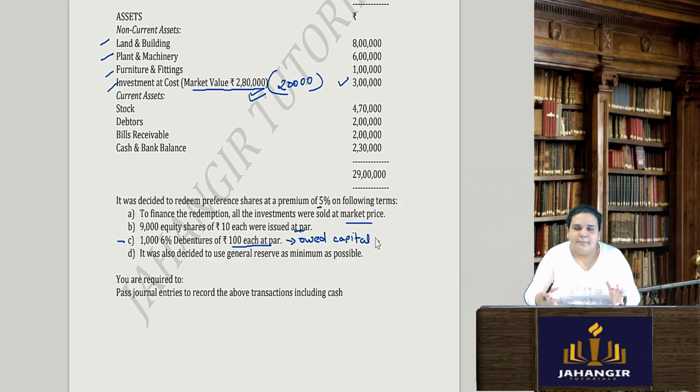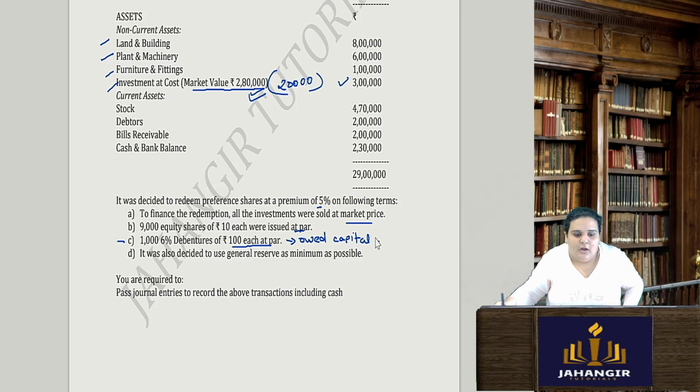They are saying they need a little more money in the bank, so they are issuing debentures as well. With that money you cannot redeem your preference share capital. Okay, you do not get confused over here. It is just for the purpose of having more money in the bank account, like how you would go to a bank and take a loan. Similarly, you are just issuing debentures. That's it. It has nothing to do with calculating the amount to be transferred to CRR and all. Keep it separately. It is borrowed capital. It will stay separate. Owned capital will stay separate.